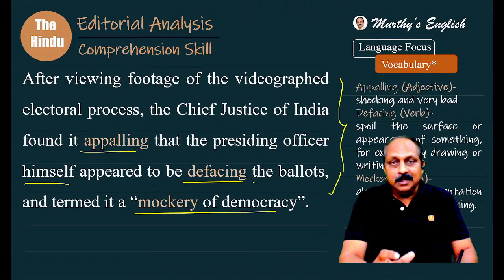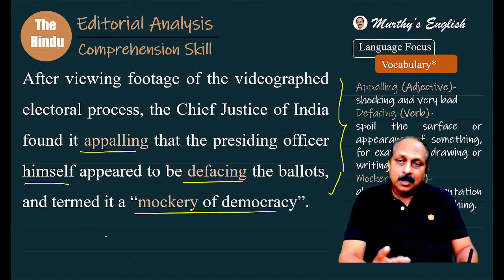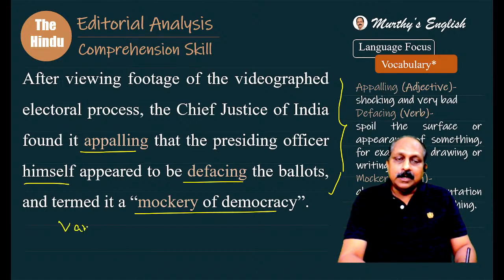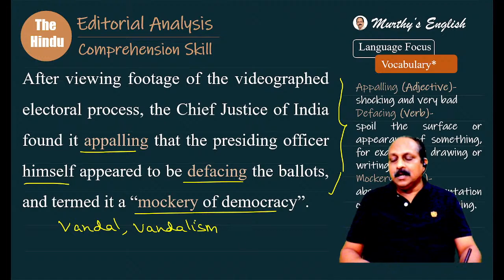What is the second word here? Defacing. Deface is a verb. Spoil the surface or appearance of something, for example, by drawing or writing on it. You should also recollect the word vandal, a person. The act is called vandalism. Vandalism means spoiling public property. And you should also recollect a word like graffiti. Some people write something on the monuments, that is known as graffiti. Vandalism, damaging public property, deface. In a way, all related words.